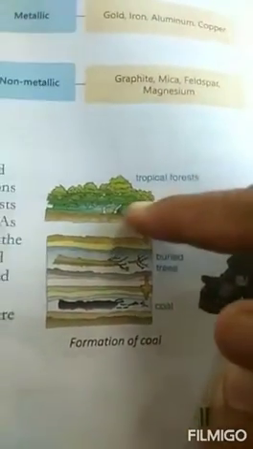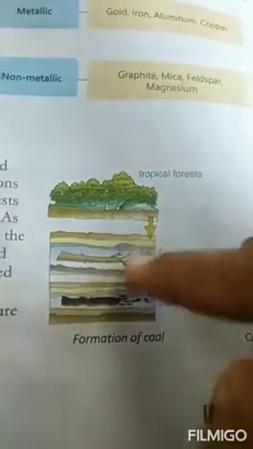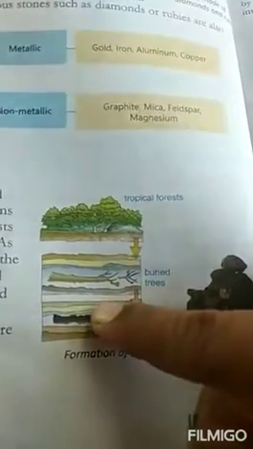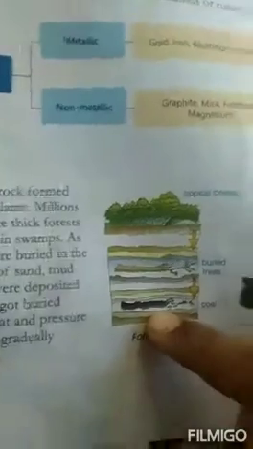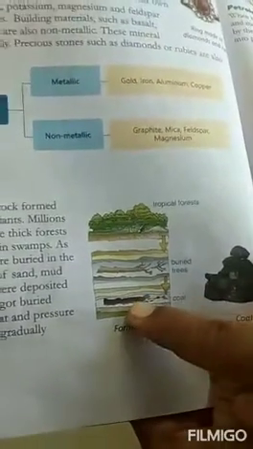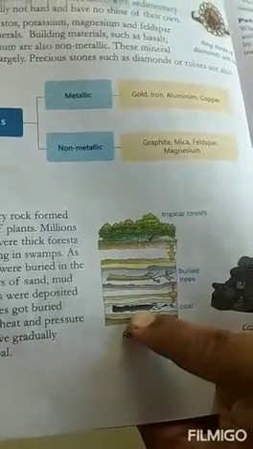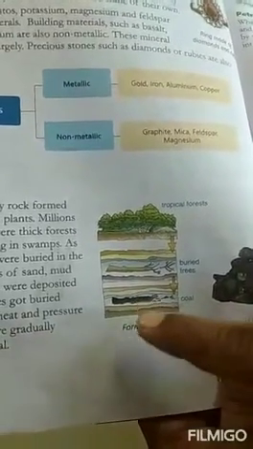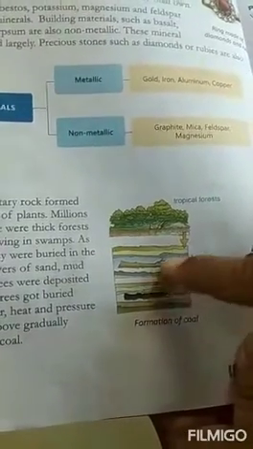Can you see? Suppose this is a tropical forest. Deep down, when some plants are dead or when trees fall down, they're buried deep. After getting buried, layers and layers of earth, soil, are formed. Now, when such a plant is buried deep down, after many years, coal is formed naturally. So, when we need coal, we need to dig, and then we need to take out this coal.